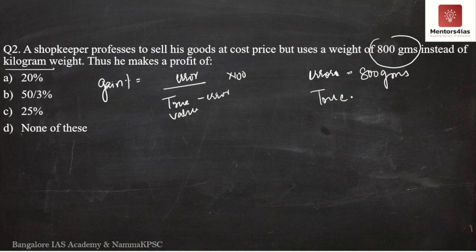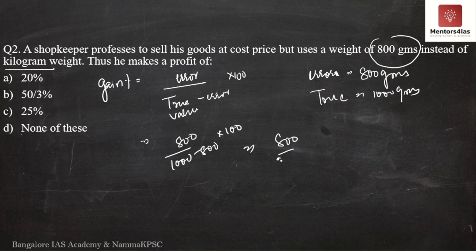The accurate weight, or the true value, is what? It is 1000 grams. Then don't you think we'll be able to determine the gain percentage? It is simple, right? So how do we determine the gain percentage? Gain percentage is nothing but 800 divided by 1000 minus 800 into 100. This will give me what? It will give me 800 by 200. 1000 minus 800 is 200, into 100.